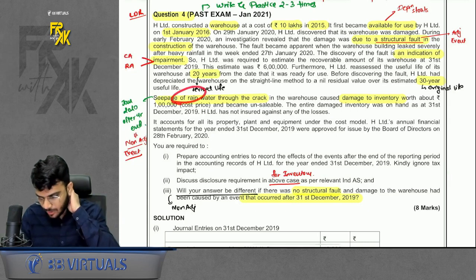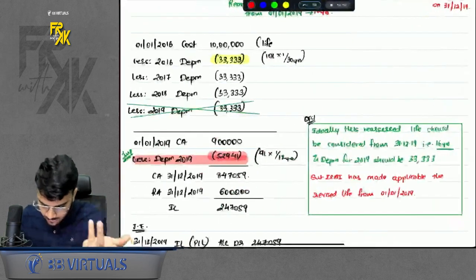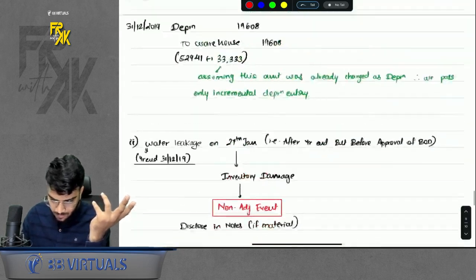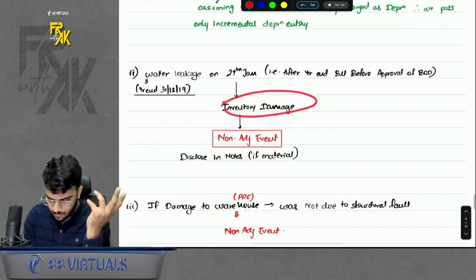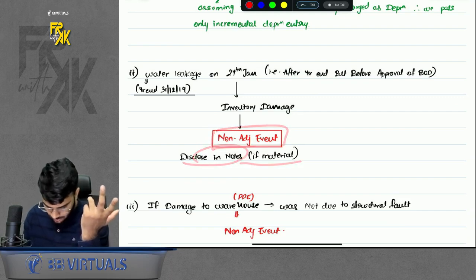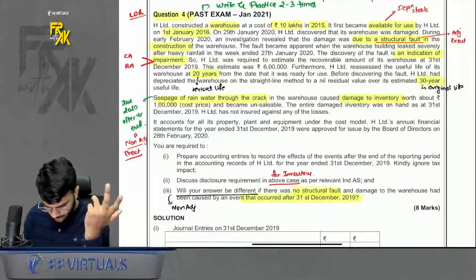So damage is happening because of a water leakage, so non-adjusting event, sir. So I've given this. See, water leakage happened after year end, which damaged my inventory, non-adjusting event. Disclosive material. Then the third part is also asked in this question.